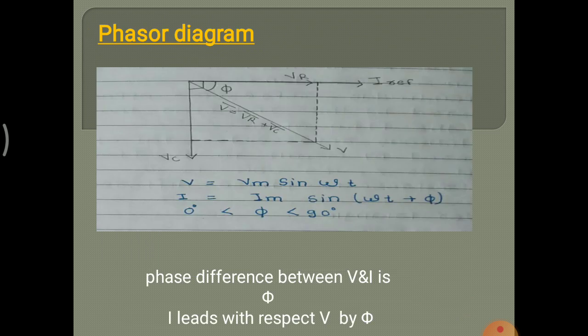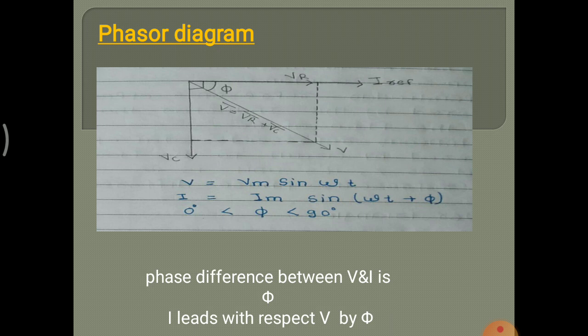Phasor diagram: I and VR are in phase because I is the same, I is the reference. The phase difference between current and resistance voltage is 0, so VR and I are in phase. Then the VC and I phase difference is 90 degrees. Then the total voltage, the projection from VR and VC, is V, and the phase difference between I and V is phi.